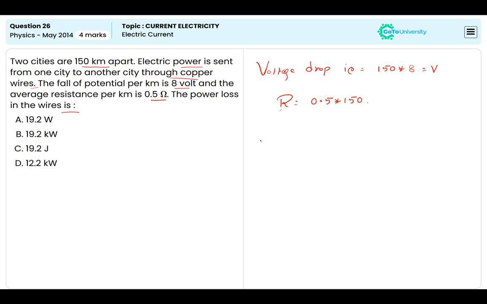Then the power loss is equal to V squared divided by R. Then V squared is nothing but (150 times 8) whole squared, divided by R, which is 150 times 0.5. By simplifying, we get the value 19.2 kilowatt. 19.2 kilowatt. Option B is the right answer.